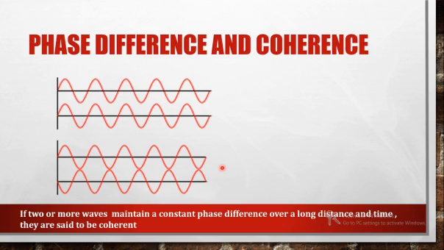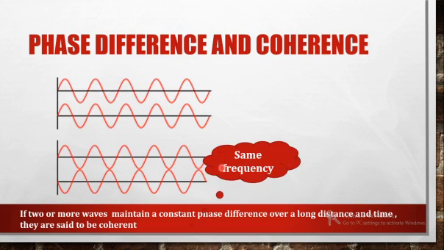Similarly, a constant phase difference leads to the same frequency. We'll be counting a wave at the same pace. That is what you mean by coherence.